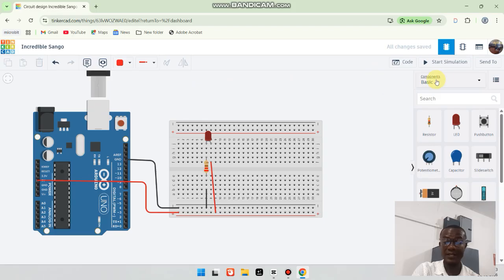And when I start my simulation, my LED has turned on. And when I stop simulation, my LED is off. So this is how to create a simple circuit on the Tinkercad. Now I'm coming to create the same thing on the Arduino breadboard.